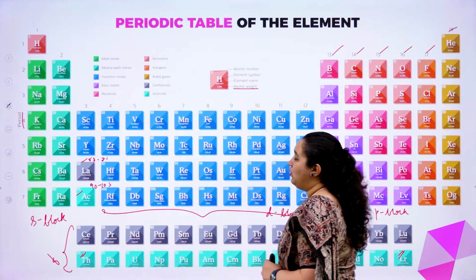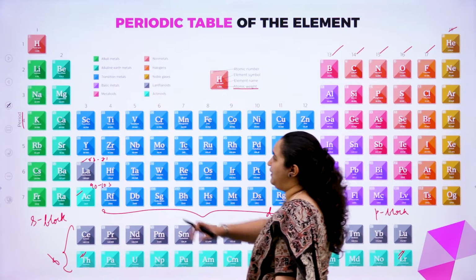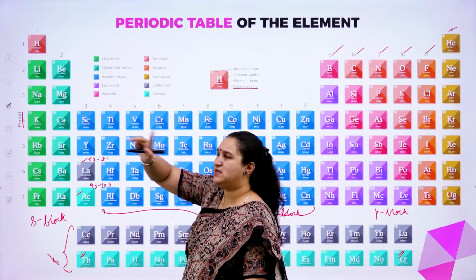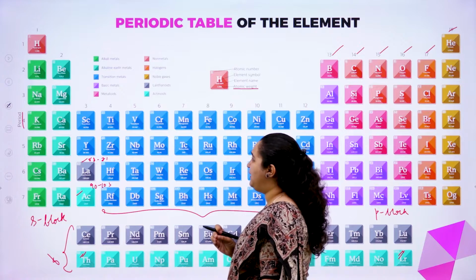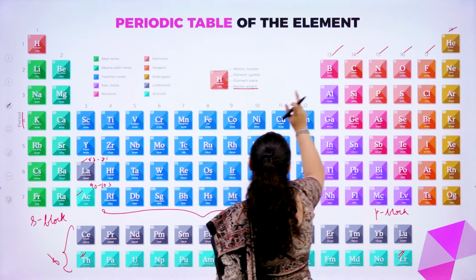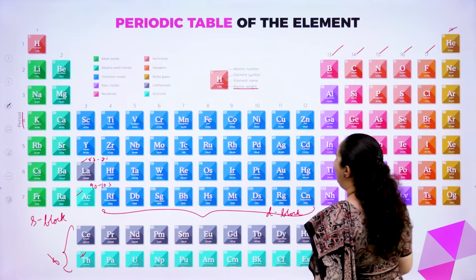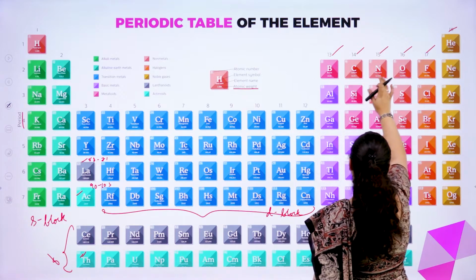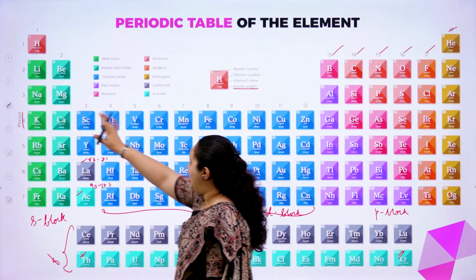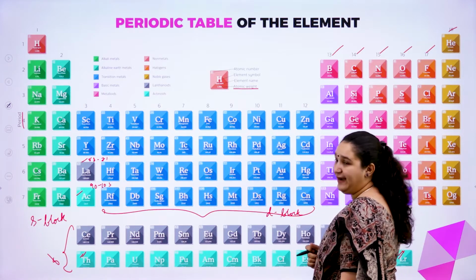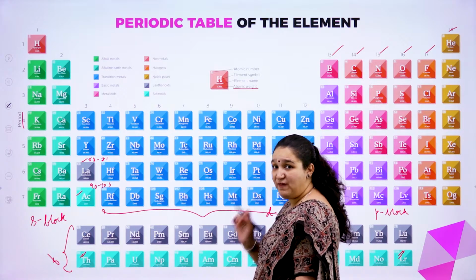Now coming to the length of the periods, the first period is a very short period. If you see, the first one has only 2 elements, hydrogen and helium. The second period is a short period again: lithium, beryllium, then boron, carbon, nitrogen, oxygen, fluorine, neon. That is 2, 3, 4, 5, 6, 7, 8, just 8 elements. Then the third period also has 8 elements. That is, second and third periods are short periods. First period is a very short period.